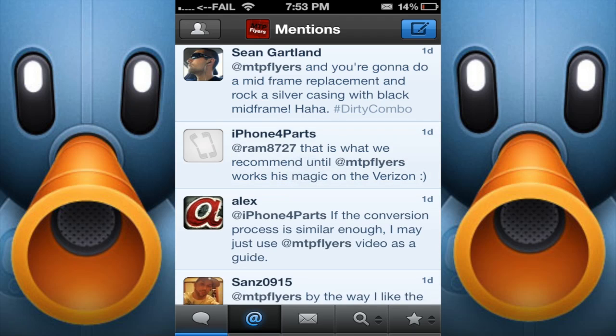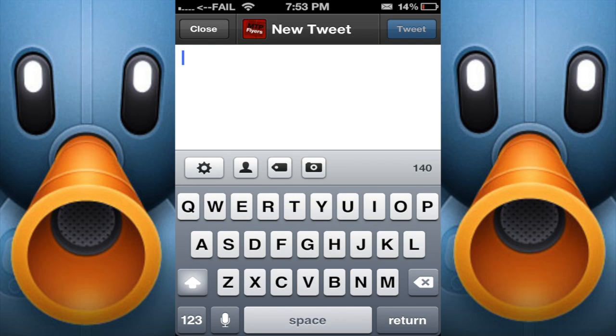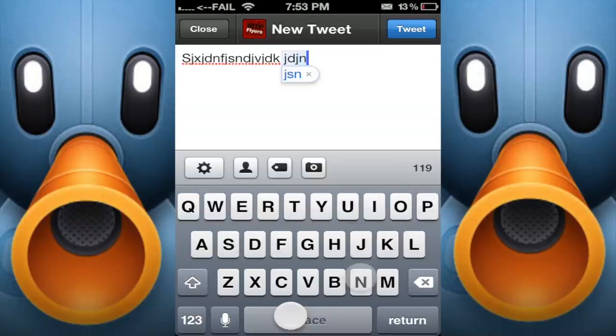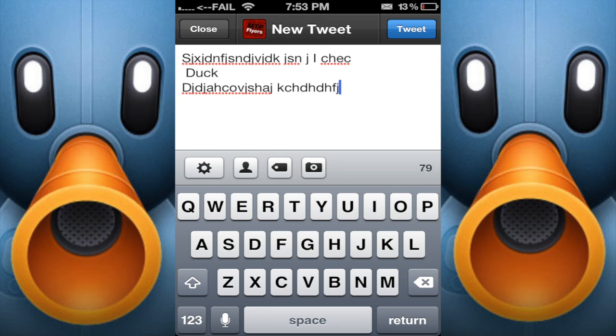Another thing that I really enjoy, moving away from the whole idea of reading, is actually creating a tweet. There are so many awesome features in here that are not available on other applications. Now, as you guys know, I talk a lot, and sometimes 140 characters is not enough. So if I'm typing away here, blah, blah, blah, and I want to post a picture.